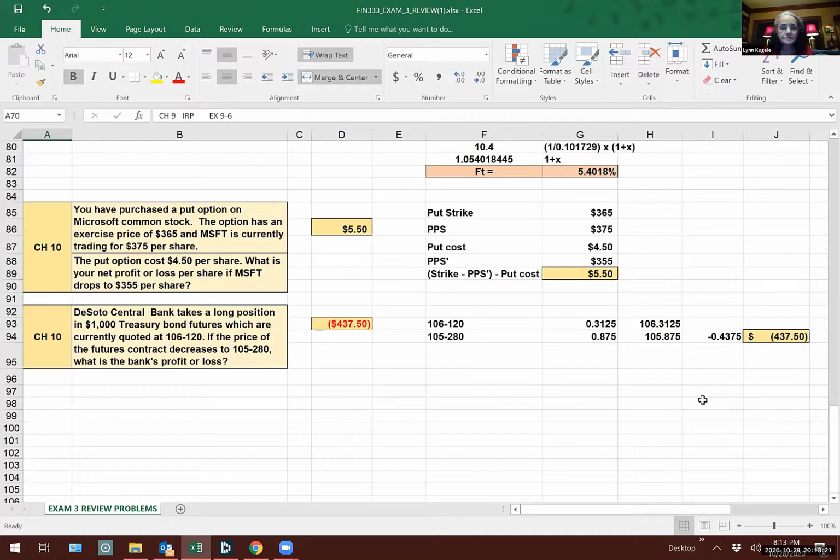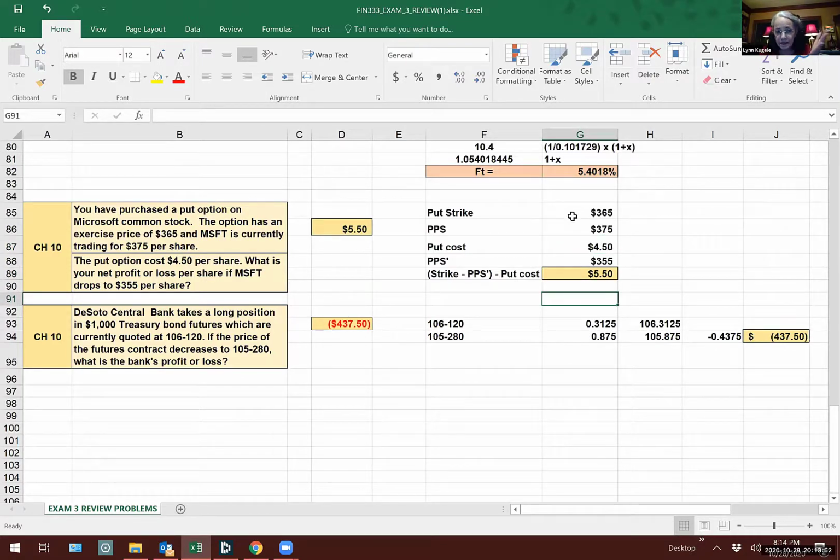Okay, chapter 10. It gets easier. You purchased a put option on Microsoft. Option has an exercise price of $365. Microsoft is currently trading for $375. Put option costs $4.50 a share. What's your net profit or loss if Microsoft drops to $355? Well, there you go. It's going to be the strike price minus the price. Here's the logic, minus the cost.